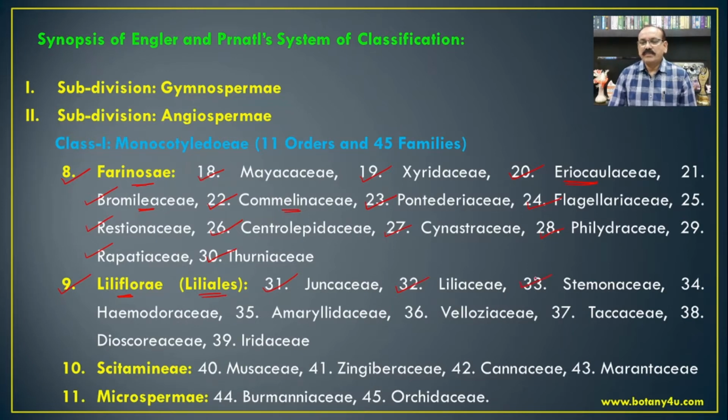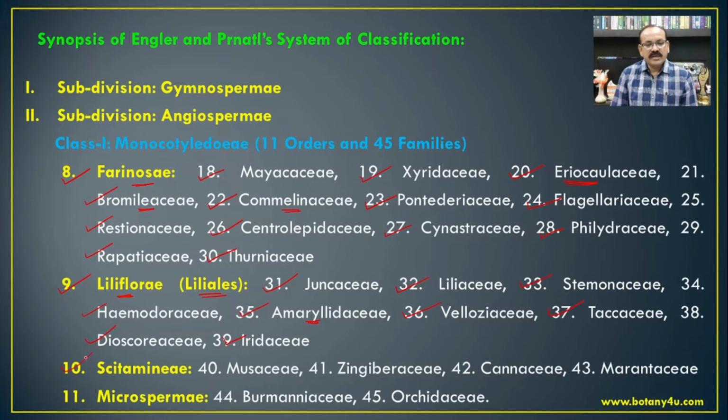Then Stemonaceae, Haemodoraceae, Amaryllidaceae, where Crinum is one of the members of this family. Then Velloziaceae, Taccaceae, that is Tacca. Then Dioscorea from the family Dioscoreaceae, and Iridaceae, where Gladiolus is one of the genera.